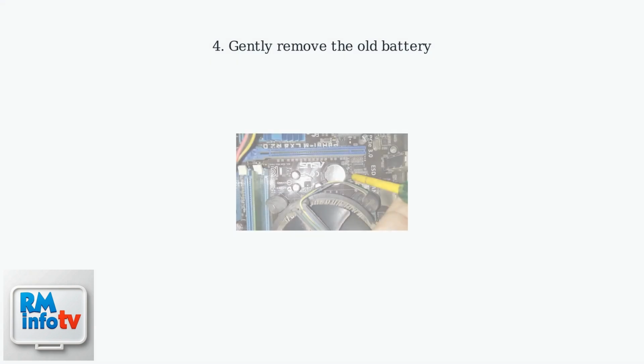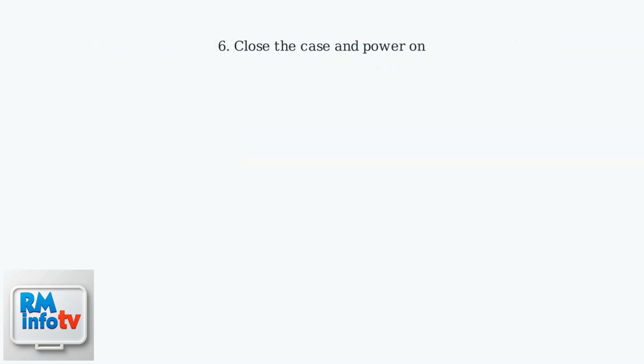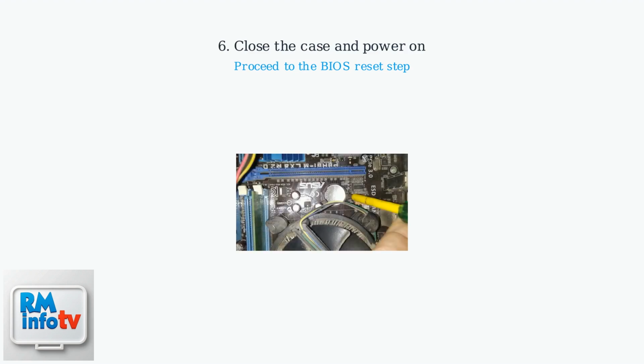Gently remove the old battery using a screwdriver or your fingers, depending on the retention clip. Be careful not to damage the motherboard. Insert the new CR2032 battery into the socket, making sure the positive side faces up. Double-check the orientation to avoid damage. Finally, close the computer case securely and reconnect the power. Power on your desktop and proceed to the BIOS reset step to complete the process.